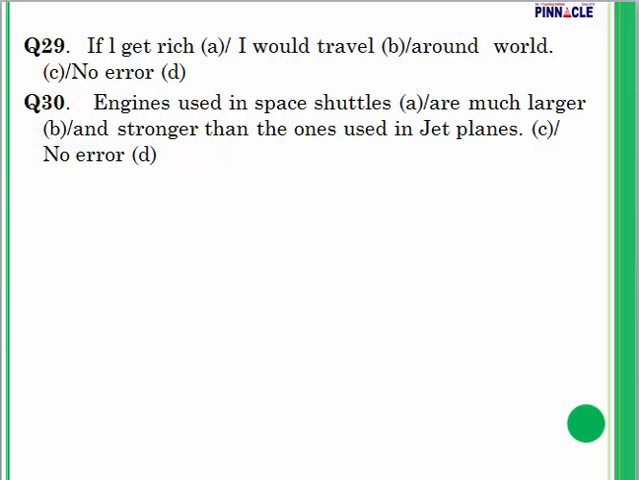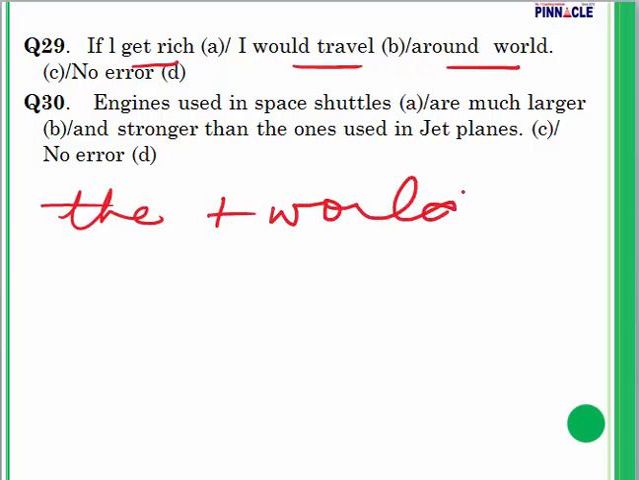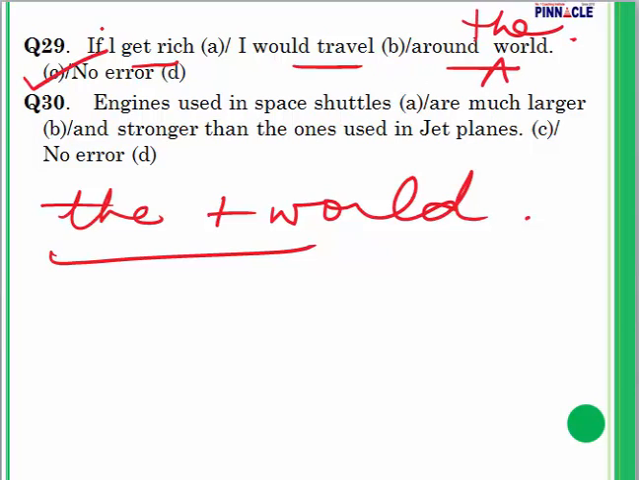Question number 29. If I get rich, I would travel around the world. Very small and a little tricky. We have to use the before world. All those things that are unique and only single, world, universe, earth, Mercury, Mars, Venus, sun, moon, etc., we have to use article the before them. So my error is in part C.